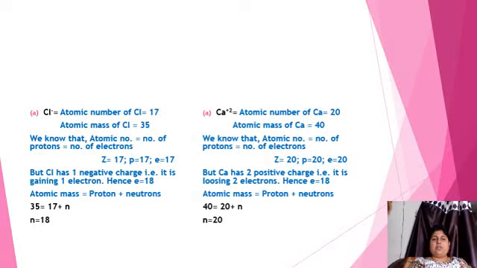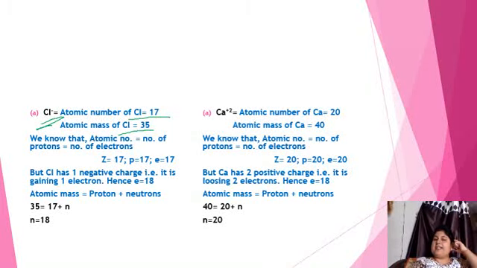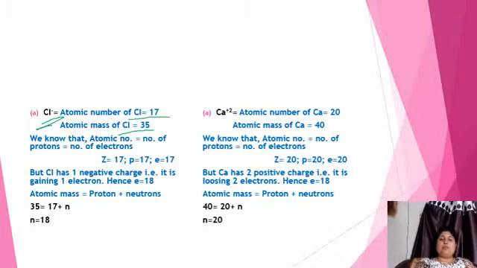In the case of the chlorine ion, the atomic number of chlorine is 17 and the atomic mass of chlorine is 35. Usually the atomic mass of chlorine is 35.5, but in numericals of this type we take it as 35 only, or it will be given to you whatever you have to take.